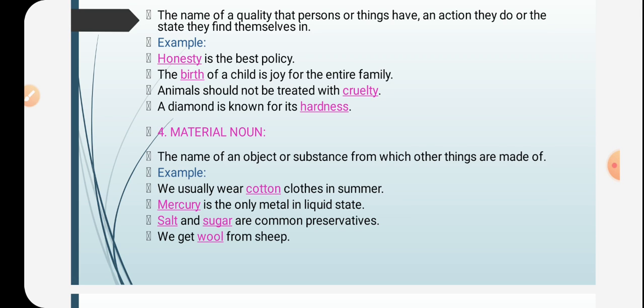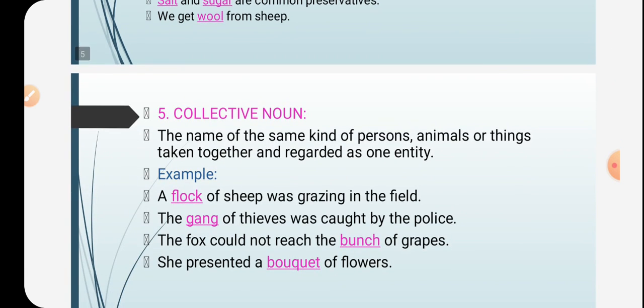And the next example is we get wool from sheep. Here we see that wool again is used as a material to create another thing. So wool is used to make clothes. Therefore wool is a material noun. And next is one of collective noun.